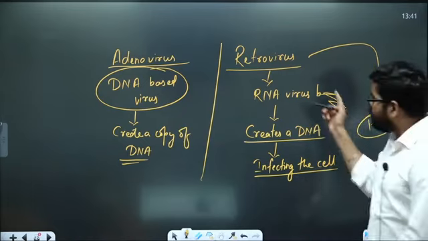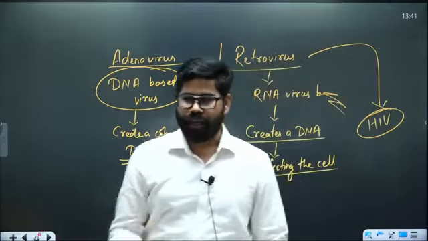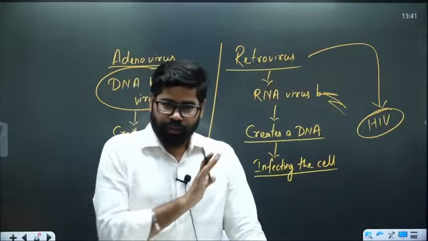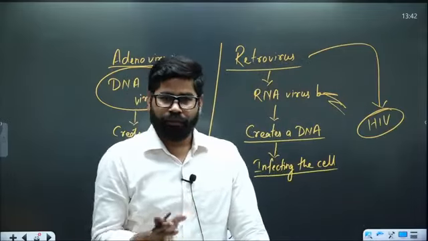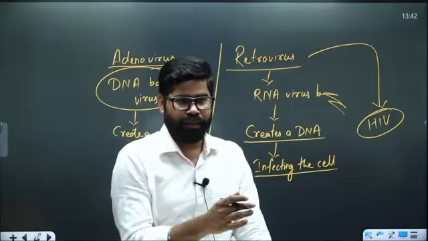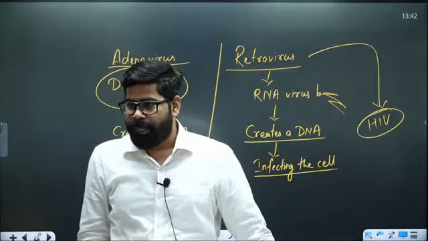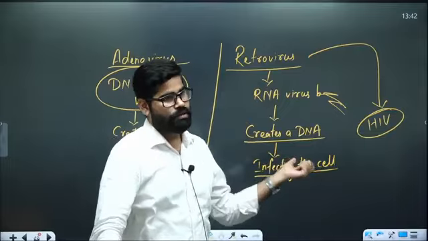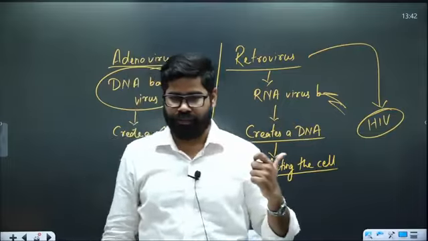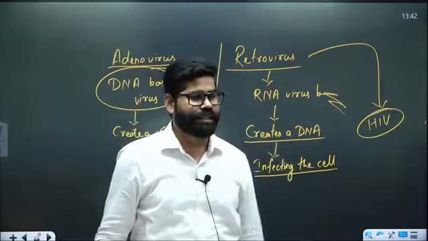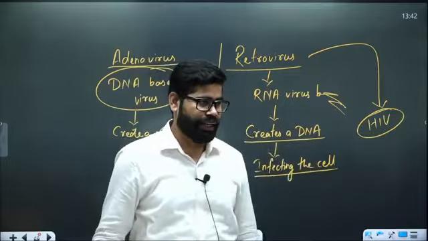HIV is the one major type of retrovirus, and we have got vaccines for everything, but we have no such vaccine for HIV. Why? Because it is highly deceptive in nature.